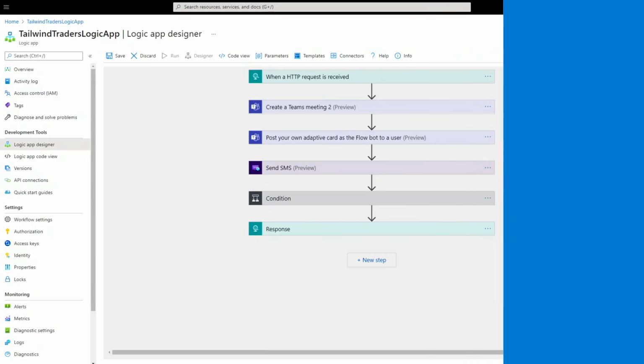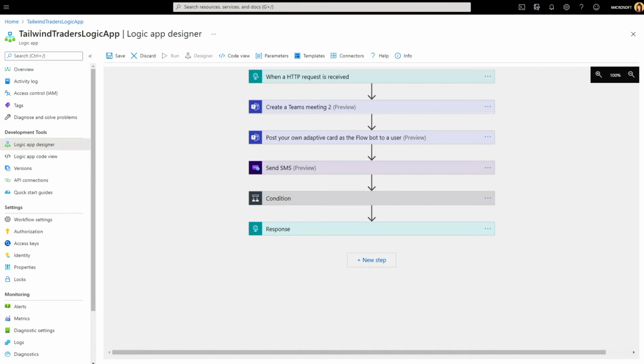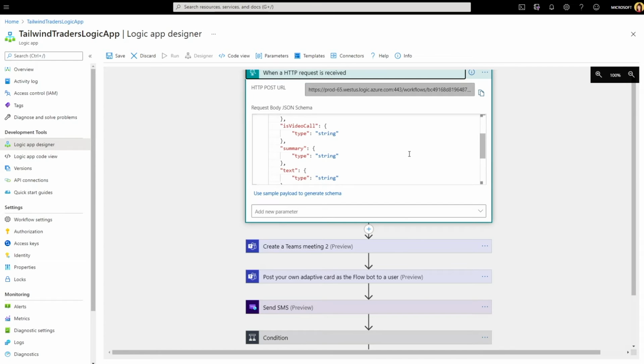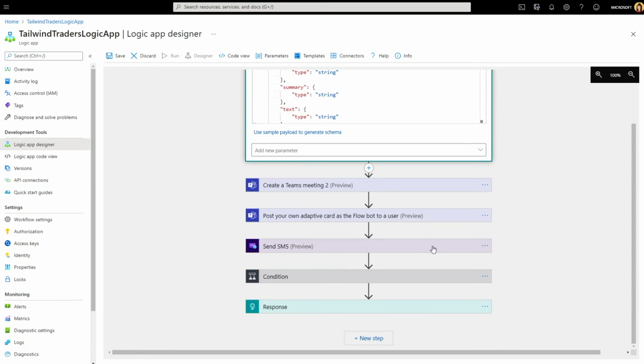Next, what we're going to shift over to is a Logic App Designer. This is where we're going to field most of this information. The very first item in the Logic App Designer is the HTTP request. This is where we're going to capture the employee email and the user phone number, and then take all of that information to go to the next step, which is creating a Teams meeting that will bridge both the user that is joining through Azure Communication Services and also the Teams user that's going to be joining through their Teams client.